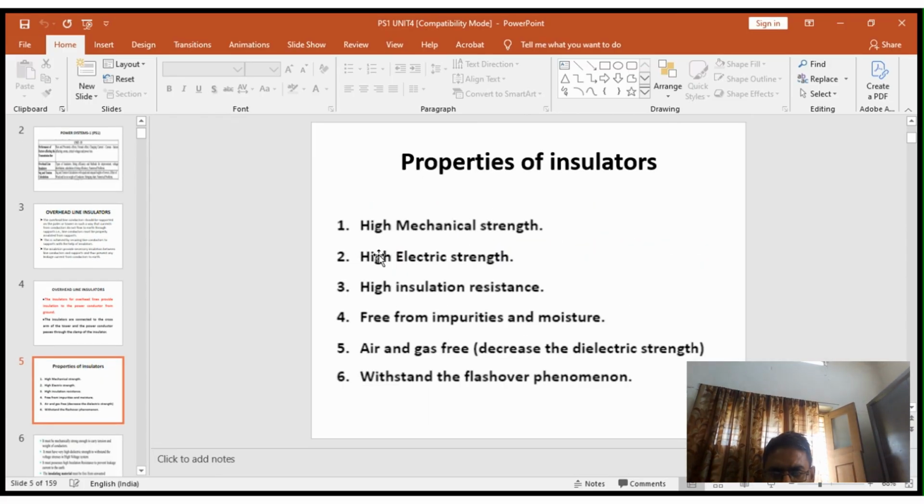What are the properties of insulators? One is high mechanical strength. The second one is high electrical strength. The third one is high insulation resistance, free from impurities and moisture, air and gas free. It must withstand the flashover phenomena.